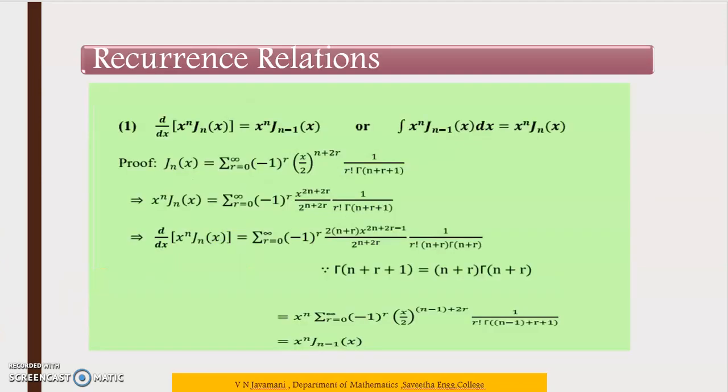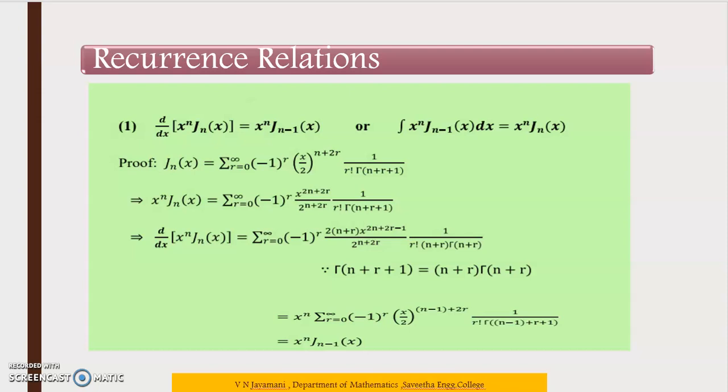So next we are going to see the recurrence relations of Bessel function. d by dx of x to the power n into J n of x is equal to x to the power n J suffix n minus 1 of x. That is the differentiation of x to the power n into J n of x.